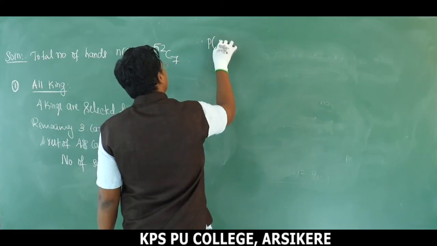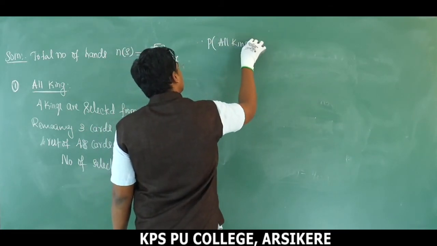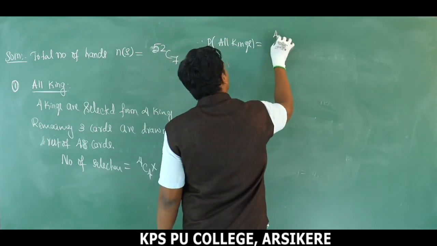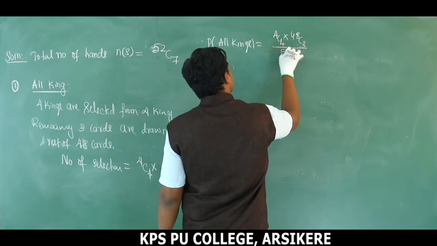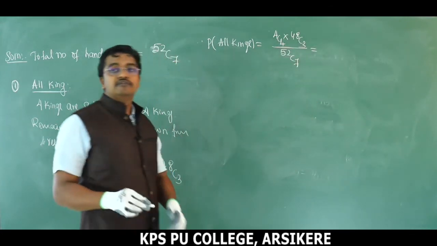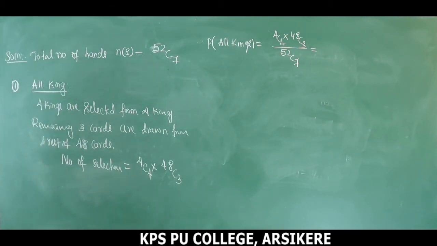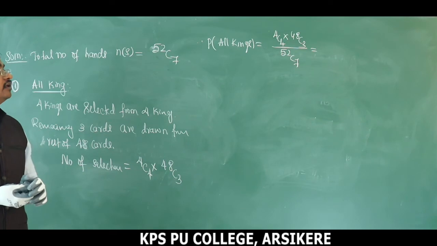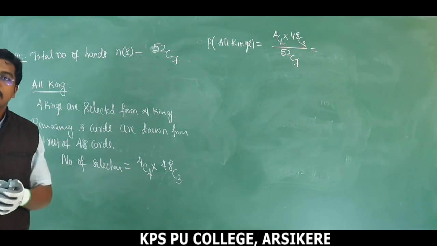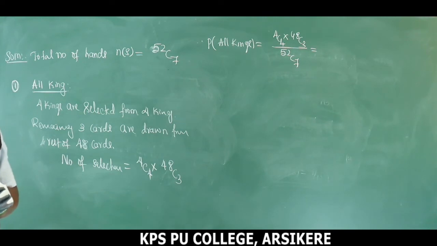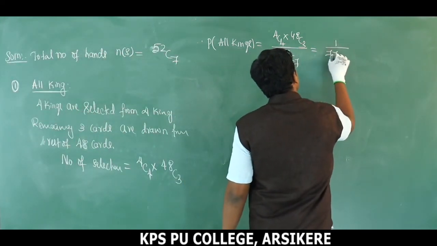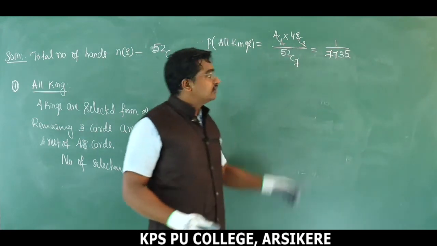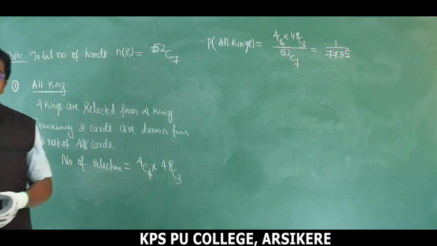Then therefore probability of all kings is equal to 4C4 into 48C3 divided by 52C7. You know the expansion: 4C4, nCn, the value is 1. 48C3, expand using the formula nCr is equal to n factorial divided by n minus r factorial into r factorial, and I will get the answer as 1 divided by 7735. After simplification, simplify yourself. For this one we get 1 divided by 7735.